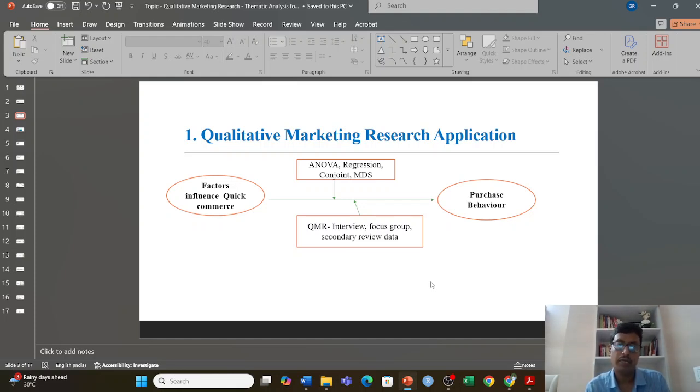With the quantitative approach, it could be ANOVA, regression, conjoint, multidimensional scaling, or structural equation modeling. But today's session is about qualitative market research, and here I will take interviews, focus groups, or secondary expert review data, and try to see which factors are important in influencing purchase behavior, especially in the quick commerce segment, right?